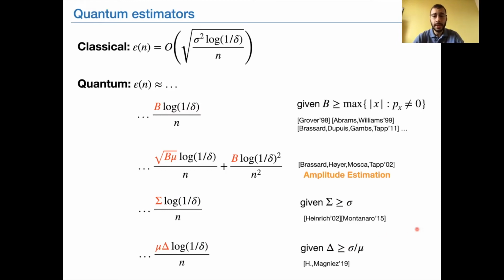As you can see, the situation in the quantum setting is more contrasted than in the classical one. There is an improvement in terms of the dependence on n. However, the coefficients in red are sometimes worse than the variance in the classical setting. And we also need extra information about the input distribution, such as an upper bound on some quantity that characterizes D.